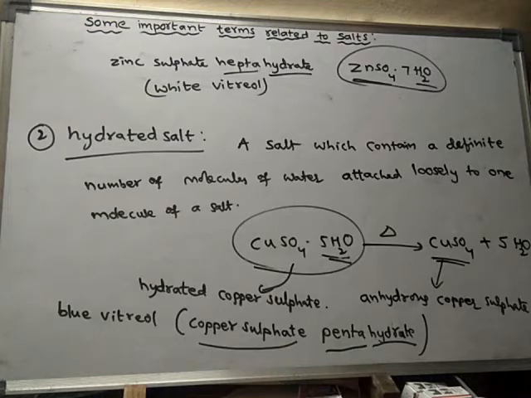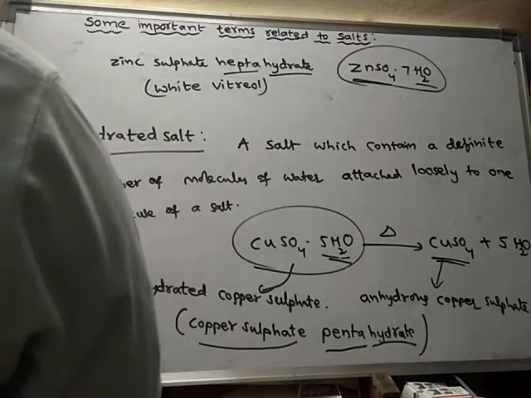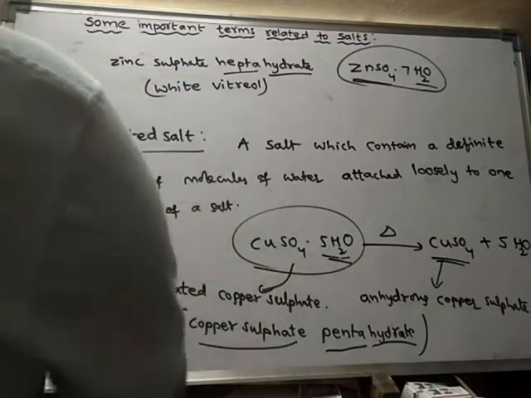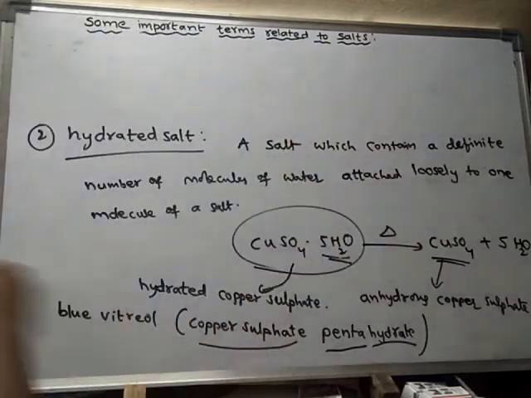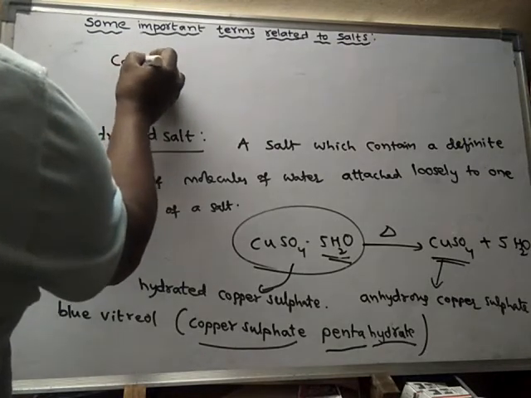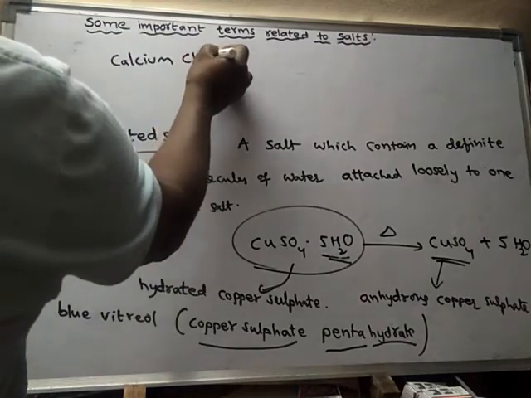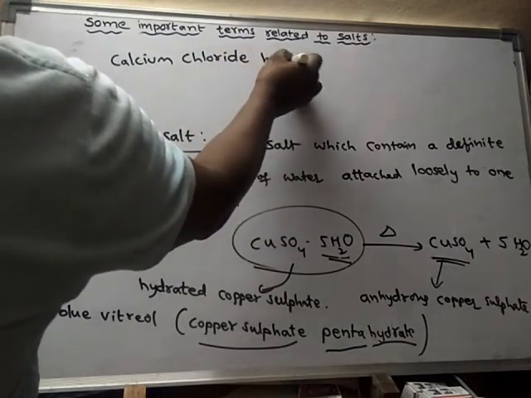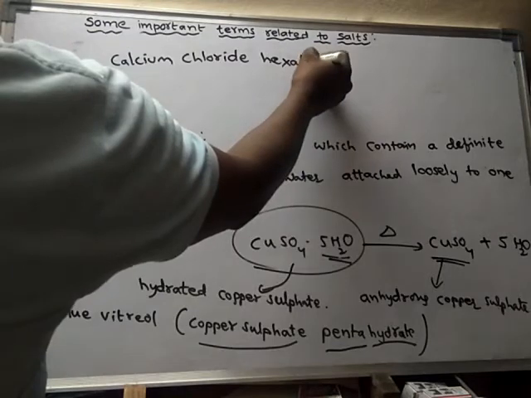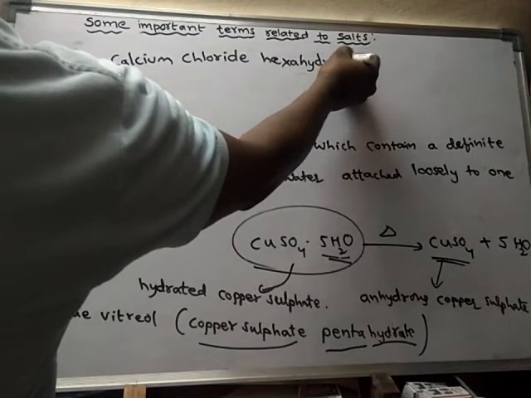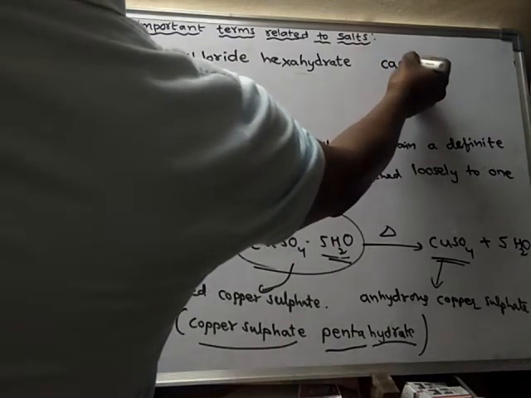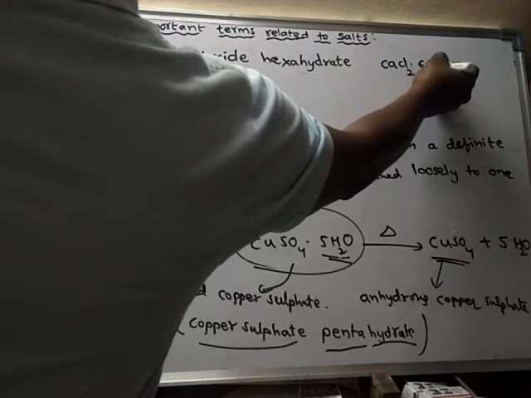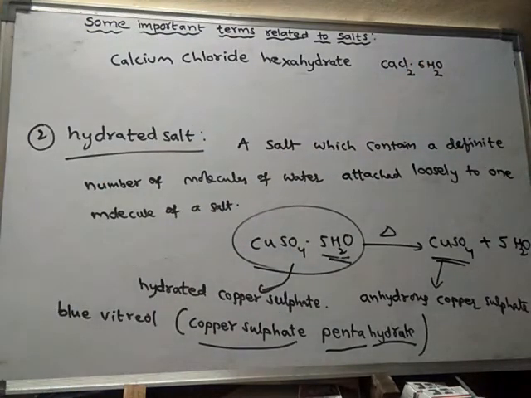One more example: calcium chloride hexahydrate, CaCl2 dot 6H2O.